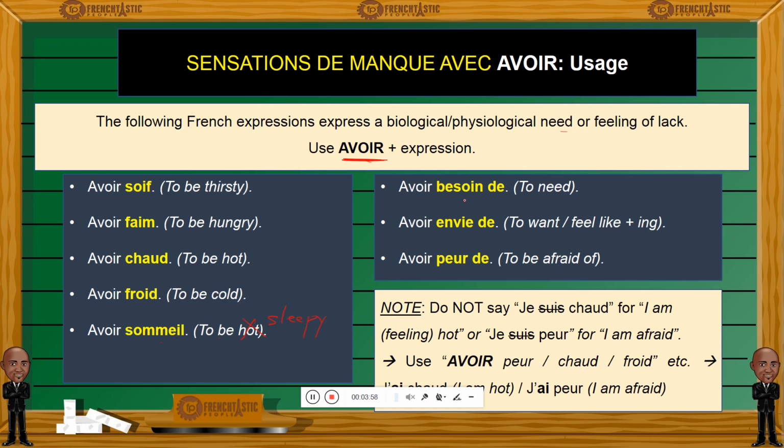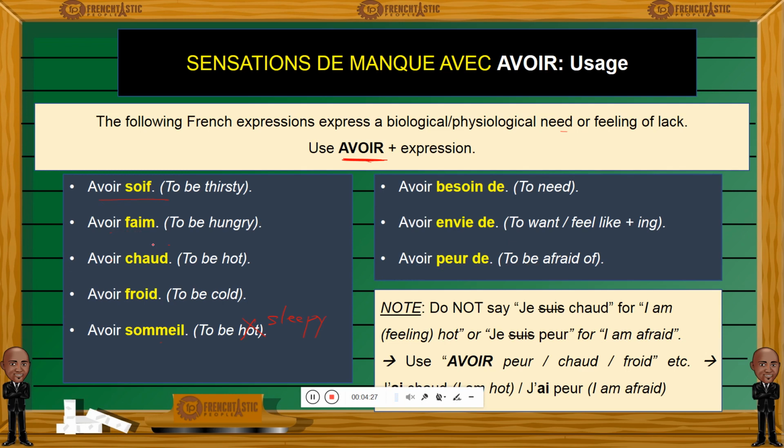Now we also have avoir besoin de, to need, or to have need of. Avoir envie de, to want, to feel like, okay. Avoir envie de, j'ai envie de chocolat, j'ai envie de crème glacée, I need some ice cream. Avoir peur de, to be afraid of. And the goal here is not for you to just memorize avoir soif, avoir faim, but to actually use these expressions in actual sentences.